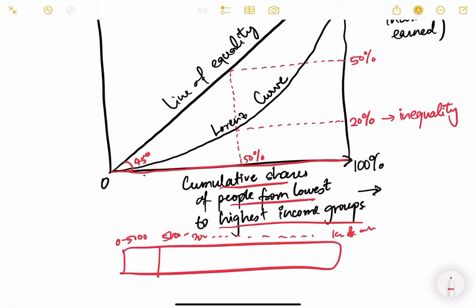1 crore and above. So all the people who will be in this income group, 0 to 5,000, will be considered in one group. Then this is another group. So basically